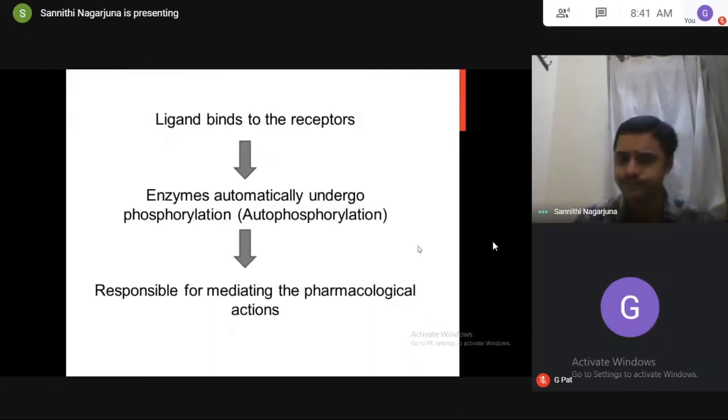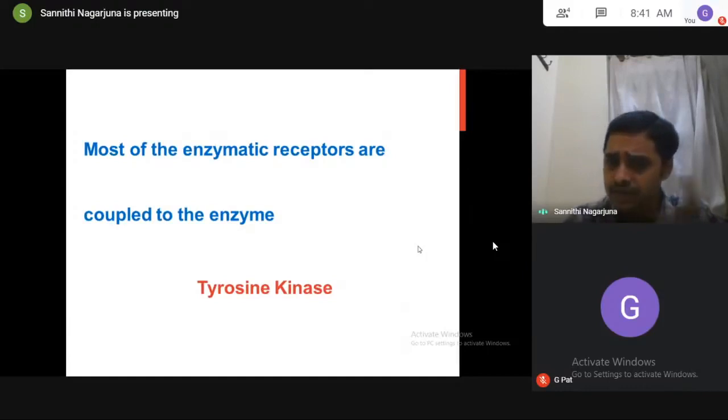And like previously, the G protein coupled receptors mediate their actions through second messengers. We have different types like Gs, Gi, Gq. Ionotropic receptors mediate their actions through opening of ion channels. We have different ion channels like sodium, calcium, potassium, chloride. In the same way, enzyme-linked receptors means the receptors are attached to different varieties of enzymes. But most of the enzyme-linked receptors are coupled to the enzyme tyrosine kinase.